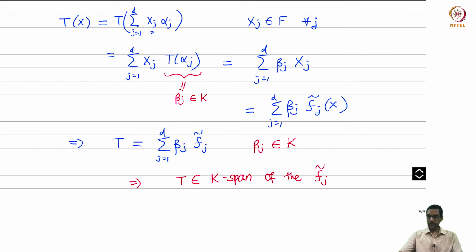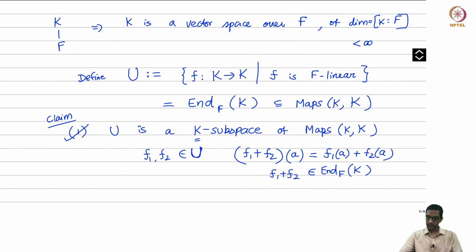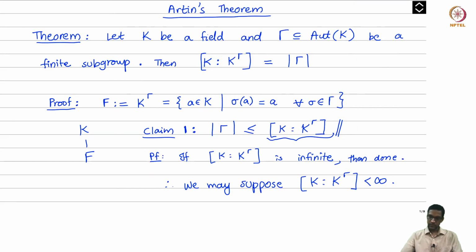So that's one part of the proof. Let's go back here. So for the theorem, we have shown claim 1. Now we'll prove claim 2 in the next video.